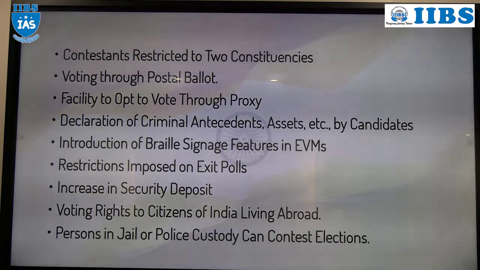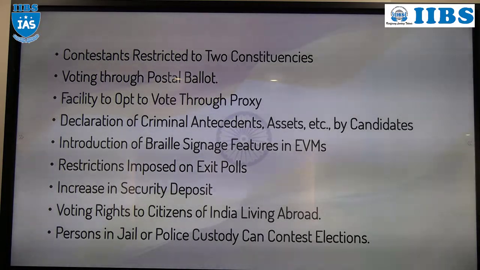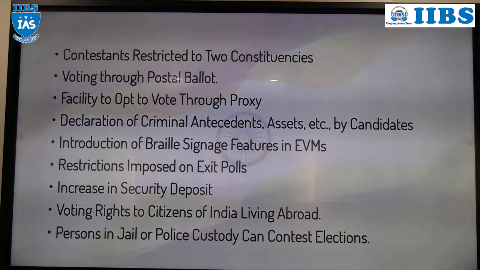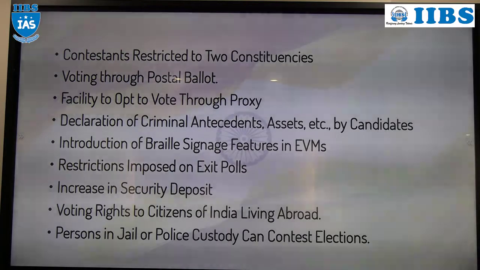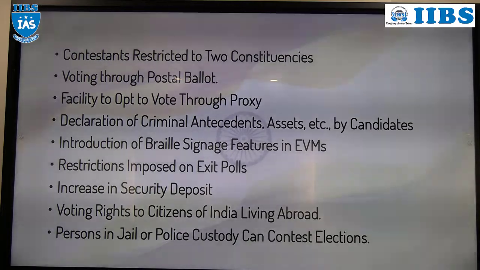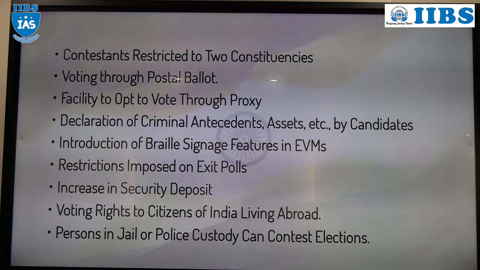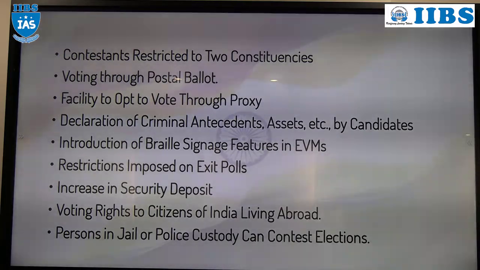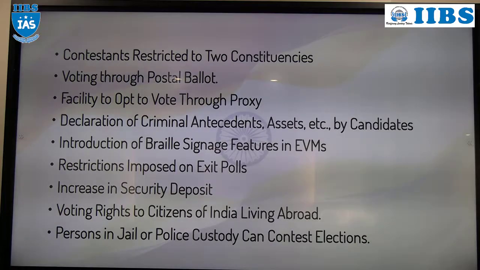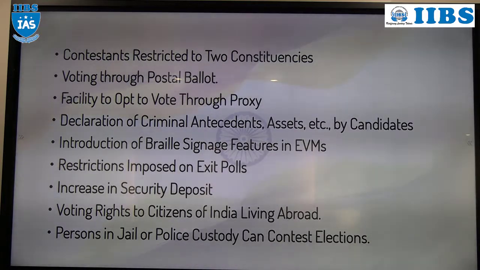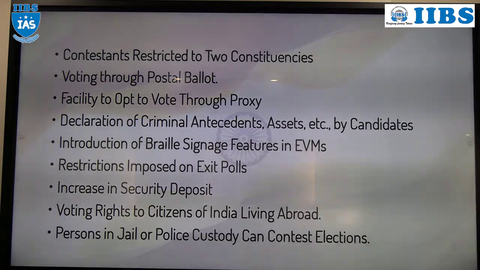So, exit polls can be done by electronic media or print media, that is there. But the time will be decided by the Election Commission of India. In that time only, either the electronic media or print media has to do the exit poll. Whenever they want, they can't. The Election Commission of India will decide the time for the broadcast of exit polls. At that time only they need to do it. Otherwise, it is considered an offence.